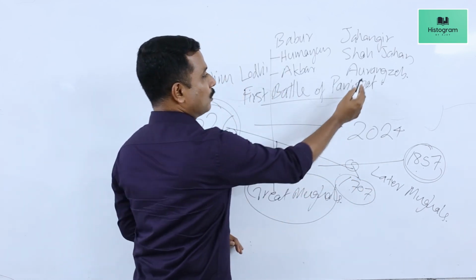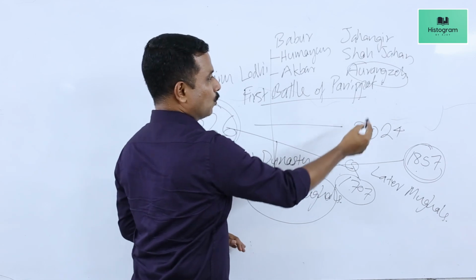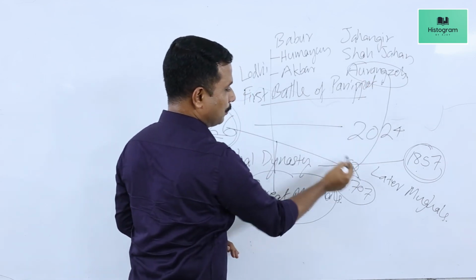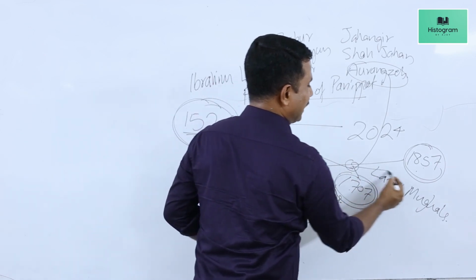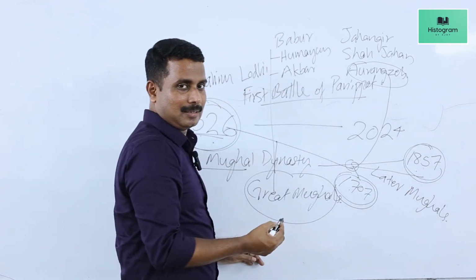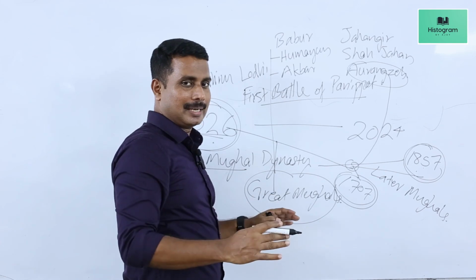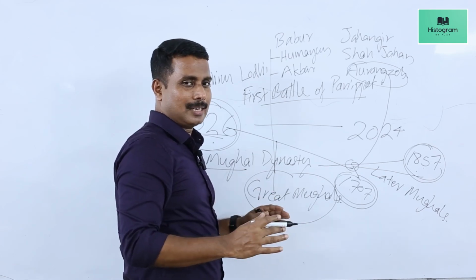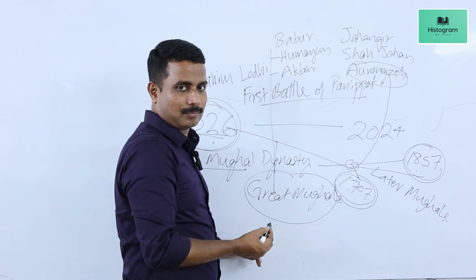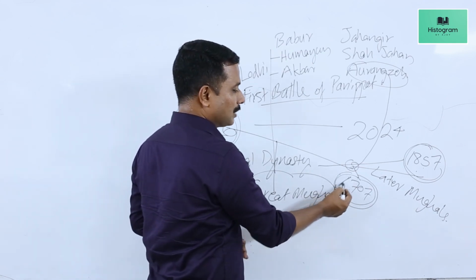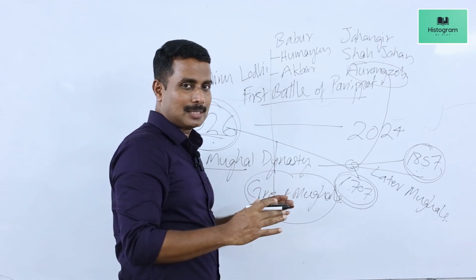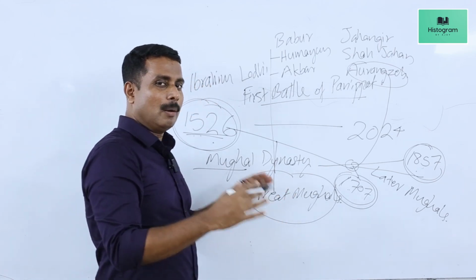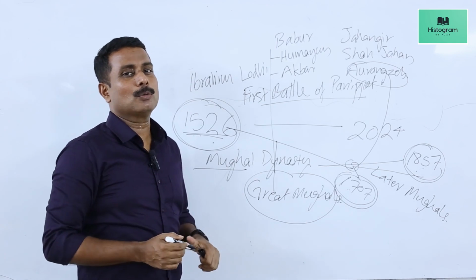It was in the year 1707 that the last great ruler of the Mughal dynasty, Aurangzeb, died. And from this year, the decline of the Mughal dynasty set in. The Mughal dynasty began to disintegrate after the death of Aurangzeb in 1707. So we say the period from 1707 to 1857 is the period of later Mughals, or the period of decline of the Mughal dynasty.